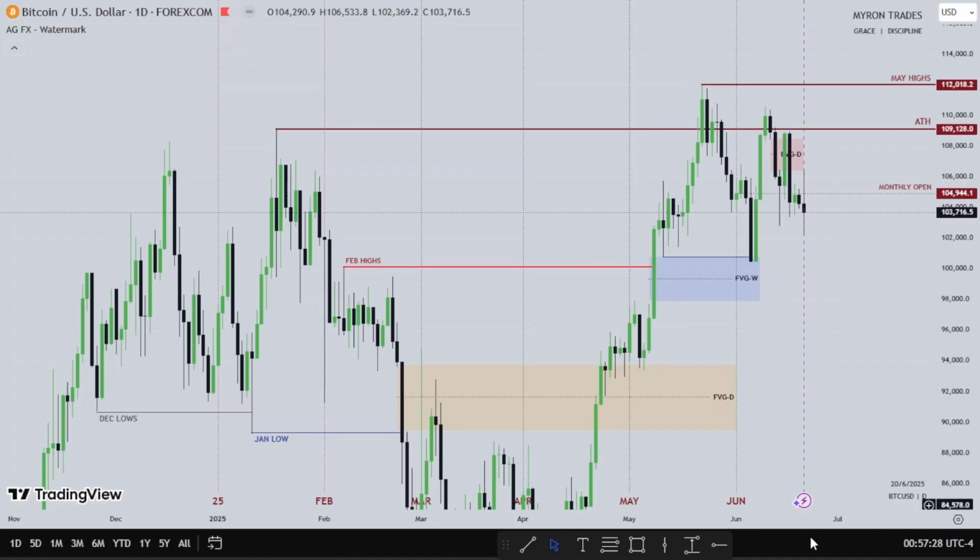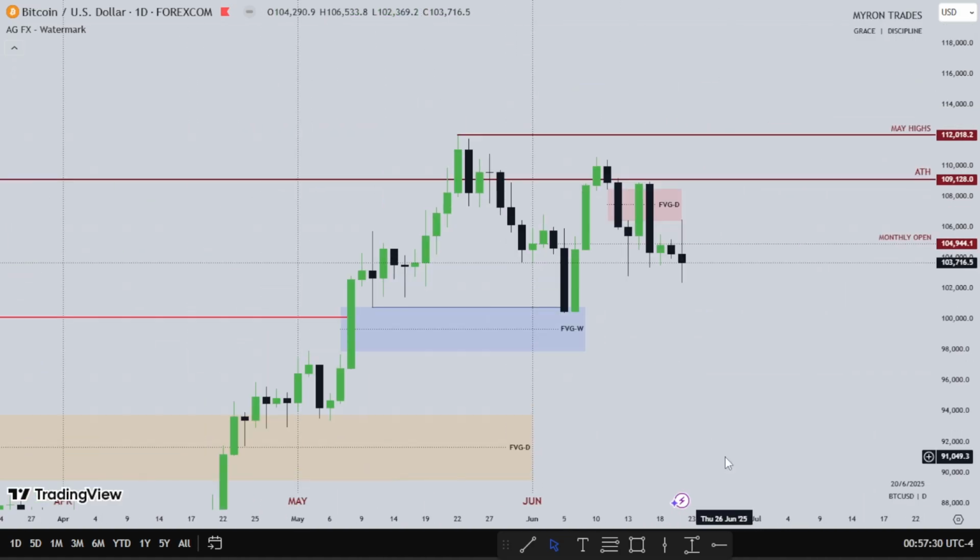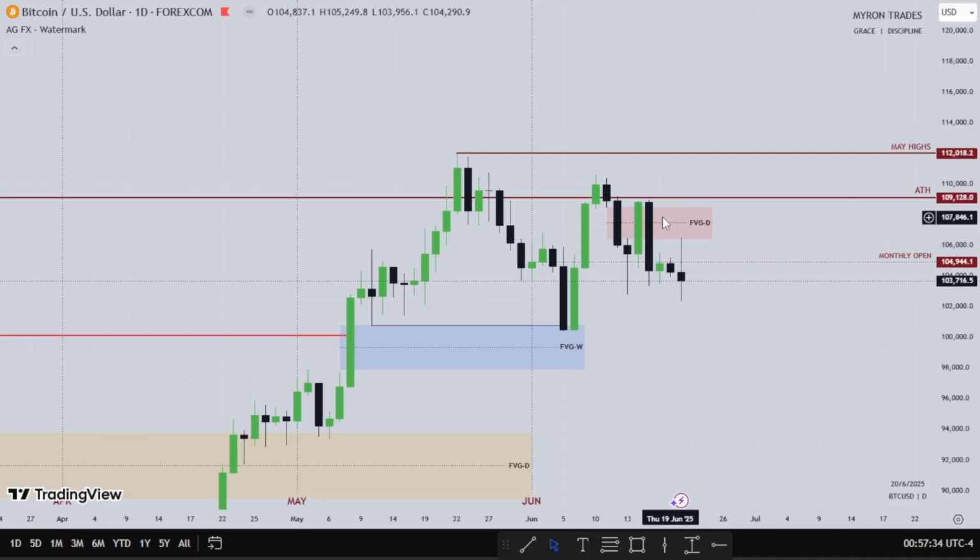So this is Bitcoin. This is Monday on Bitcoin. Tuesday lower. Remember, the dollar was bullish on Tuesday, so we have Tuesday going lower on Bitcoin. This fair value gap was being expected.